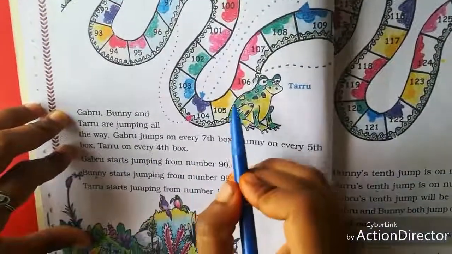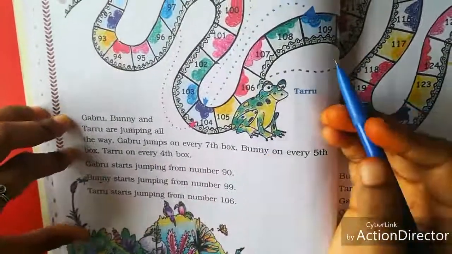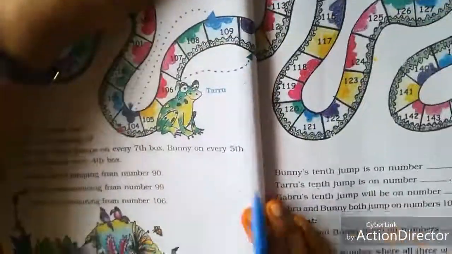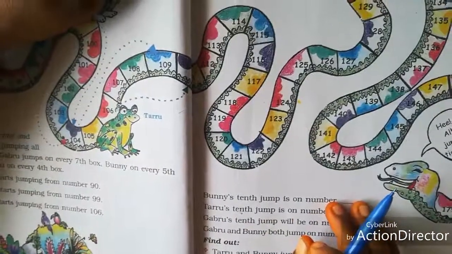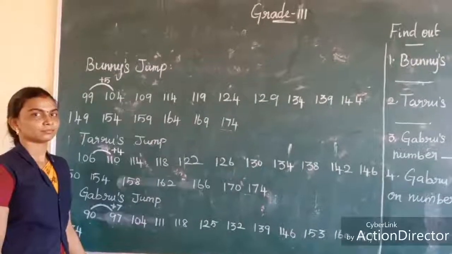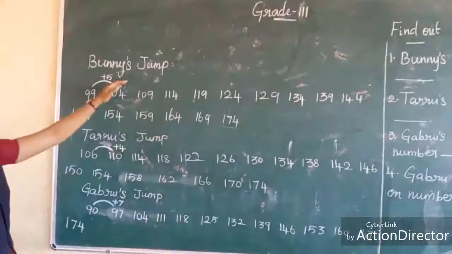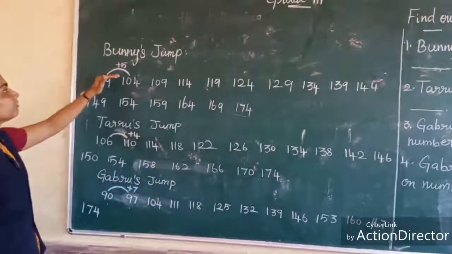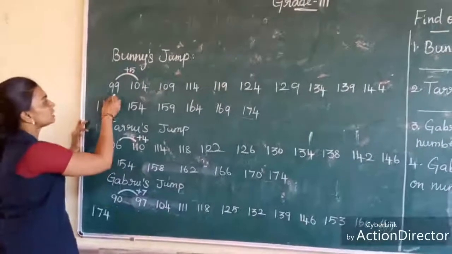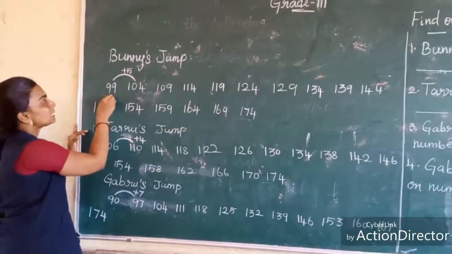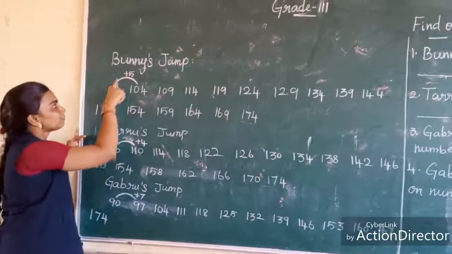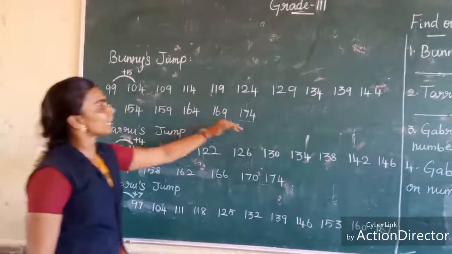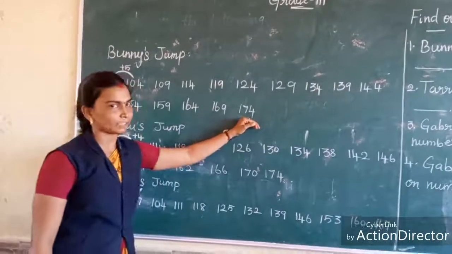Taru jumps on every 4th box. In the next step he reached 110. Now I am going to explain on the board. You just look at the board. See, Bunny jumps on every 5th box. So what is the starting point of Bunny? 99. 99 plus 5 is equal to 104. Like that I write up to 174.